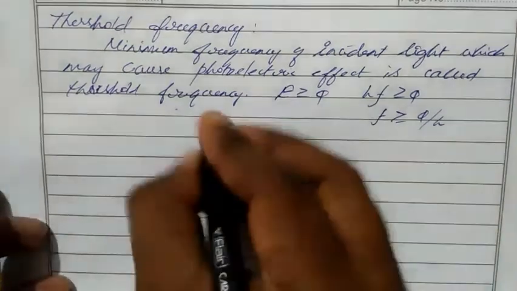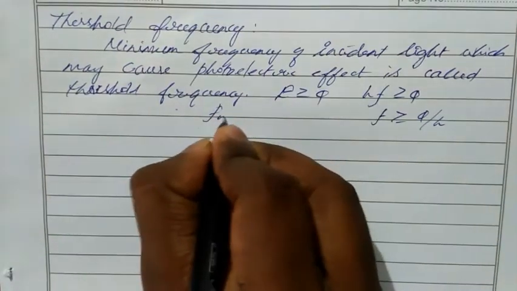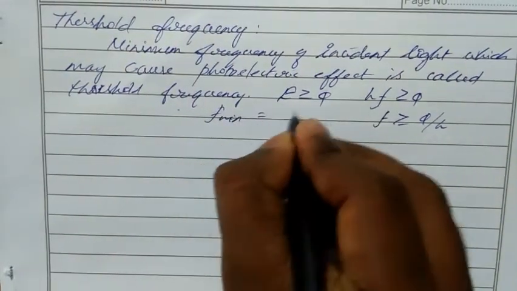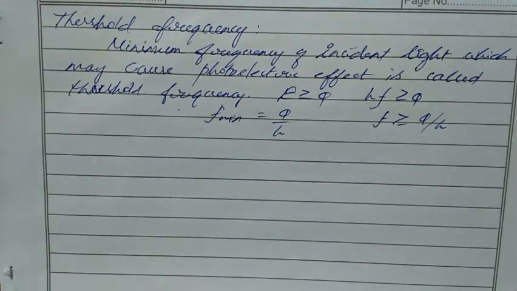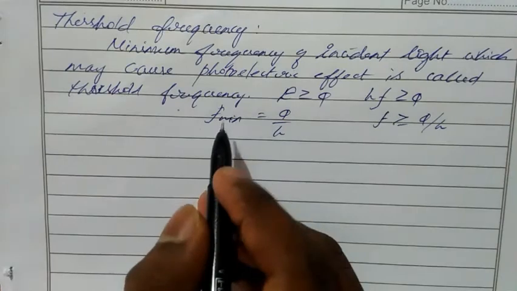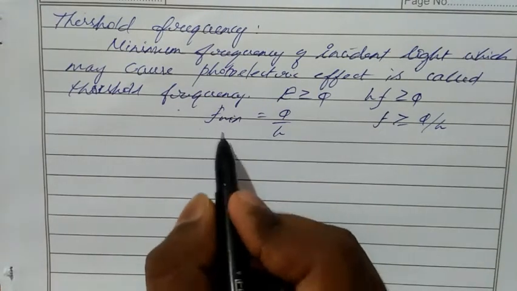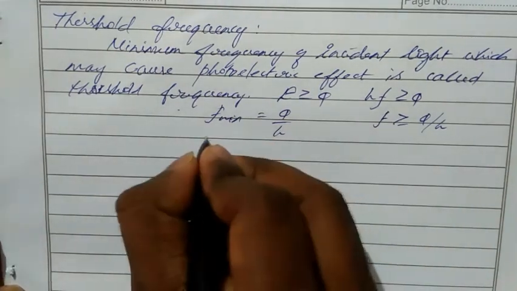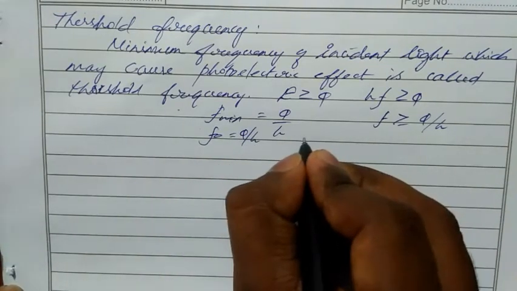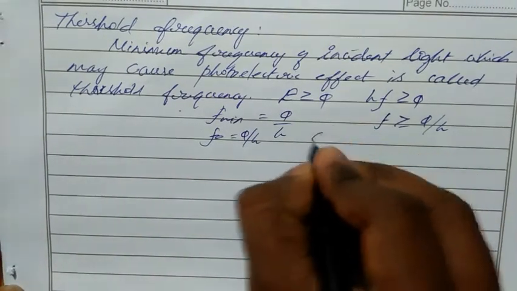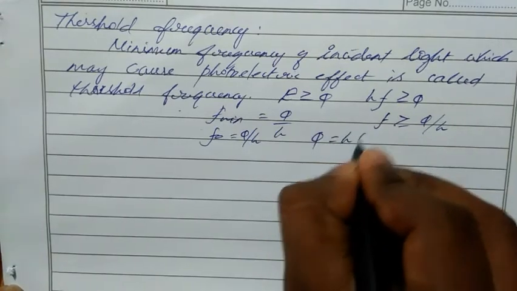So we can write f minimum equal to phi by h. We can take this f minimum as f naught. So our f naught will be phi by h, or we can write phi equal to h f naught.